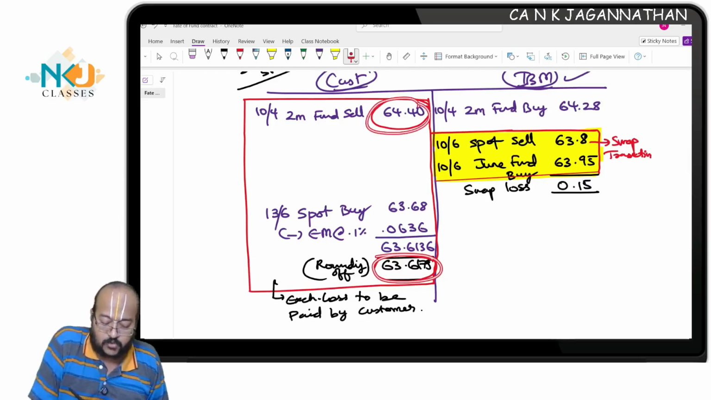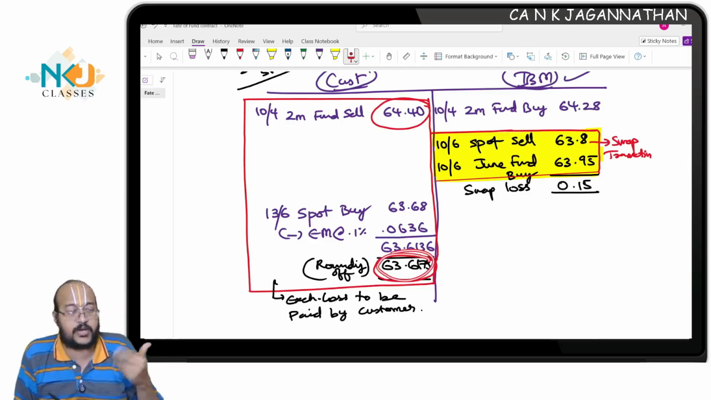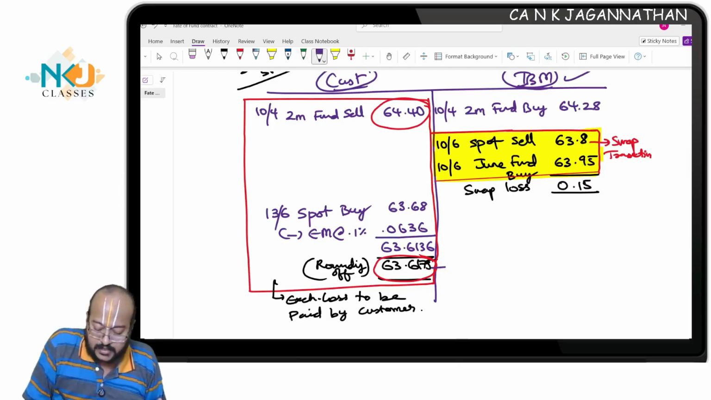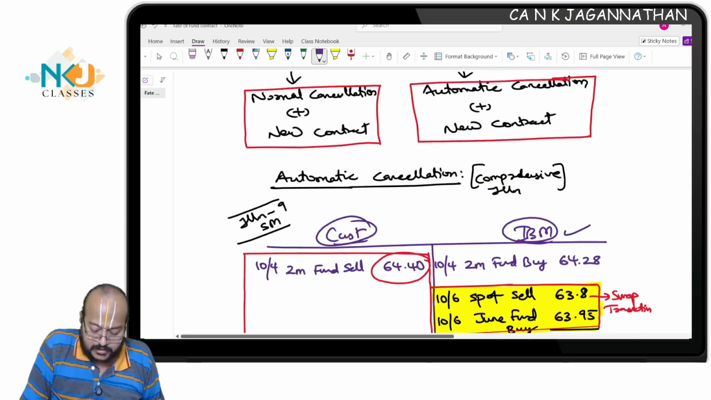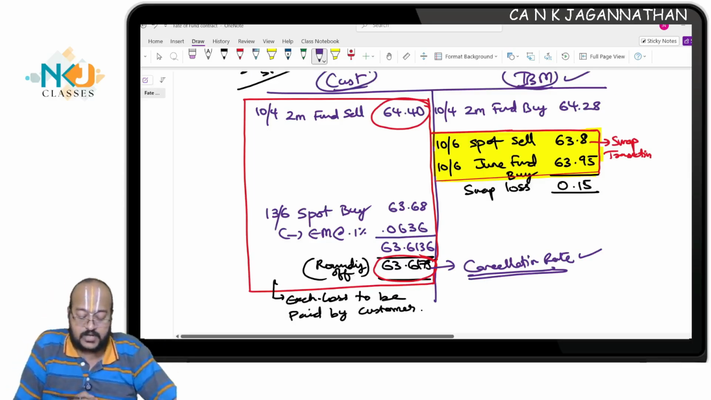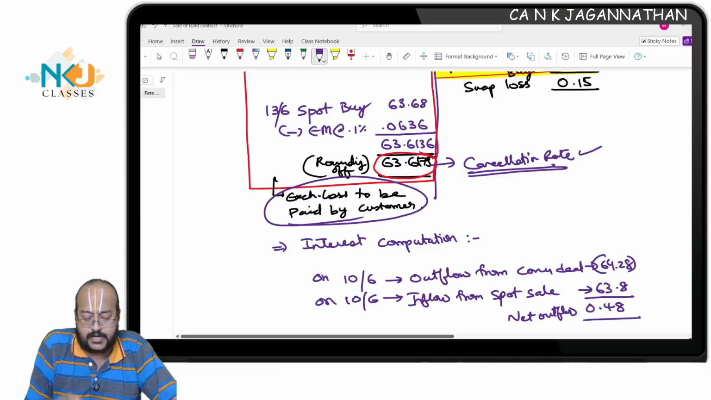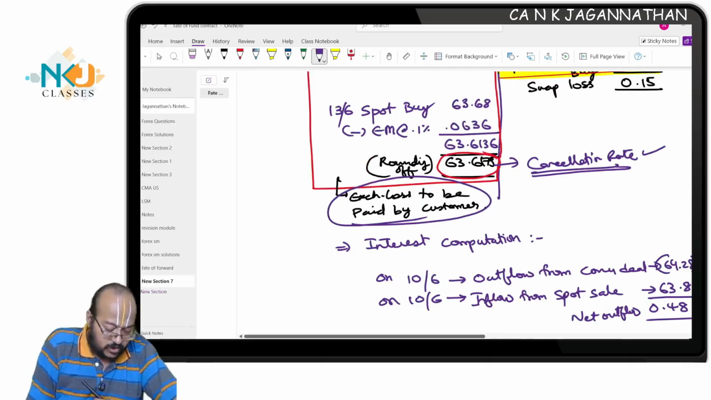This amount and this amount, 64.4, the originally contracted rate, and the closing rate. I call it the cancellation rate. This 63.6175 is also called the cancellation rate. This is nothing but the cancellation rate, the rate at which I cancel your original contract. So the differential amount, 64.4 and 63.6175. The difference is the exchange loss to be paid by the customer. Are you all having the clarity? This is for every $1, which means totally $2 lakh.